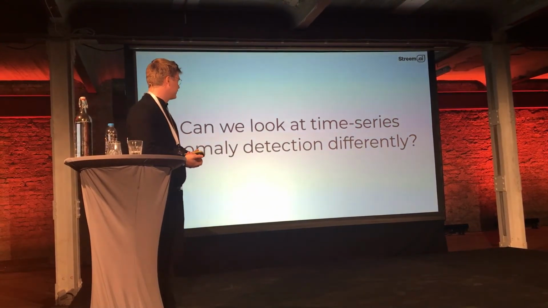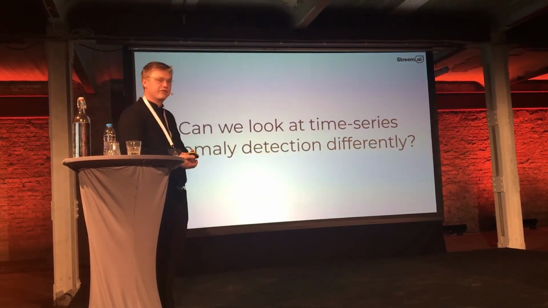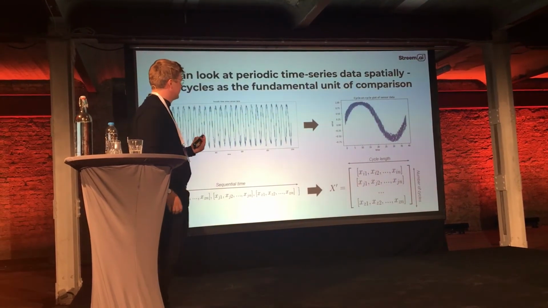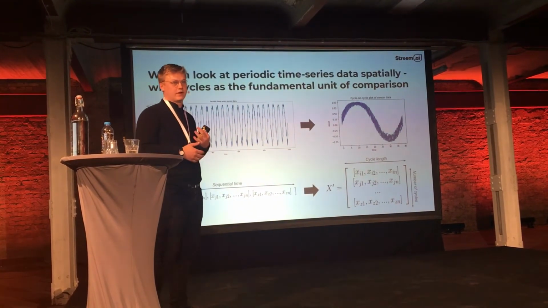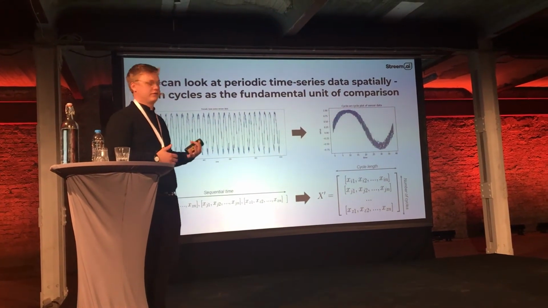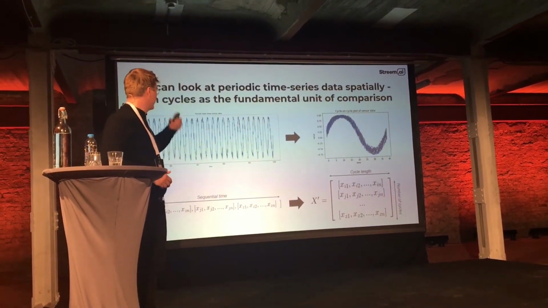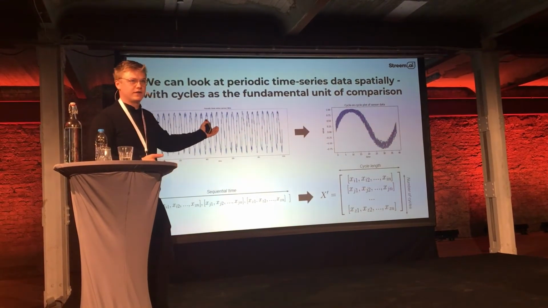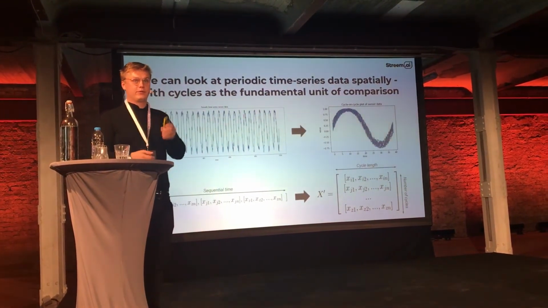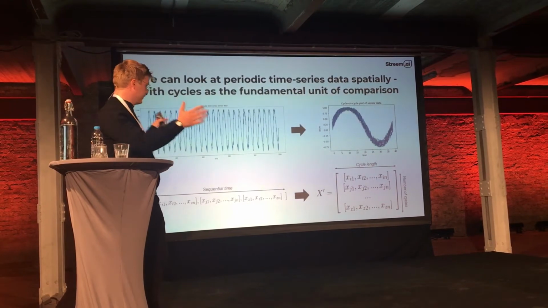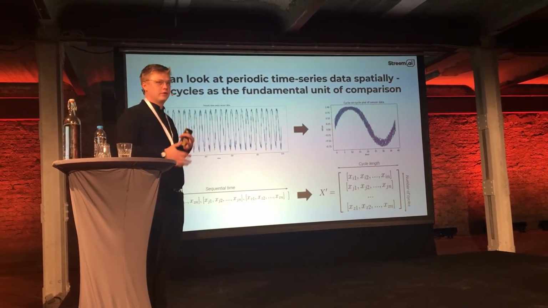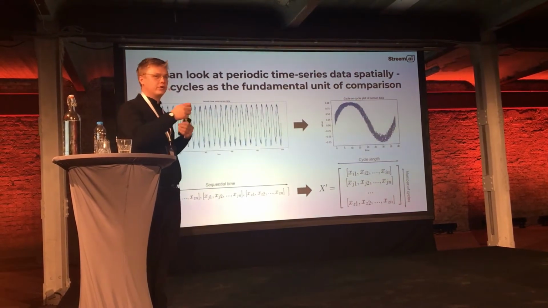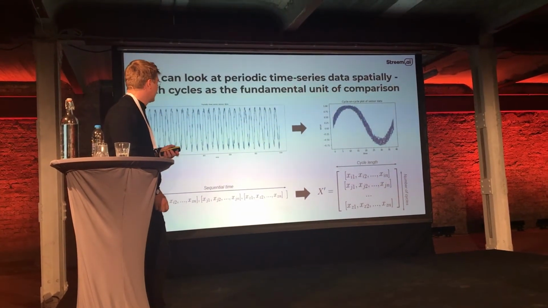So can we look at time series data anomaly detection differently? Well, you guessed it, we can. Especially for periodic time series data, so that's machine sensors often show this kind of distribution, something with a periodic signal. We can take our sequential time series data and chop it up into the recurring cycles and put them on top of each other, to view the problem spatially, where each cycle is the fundamental unit as compared to each other.